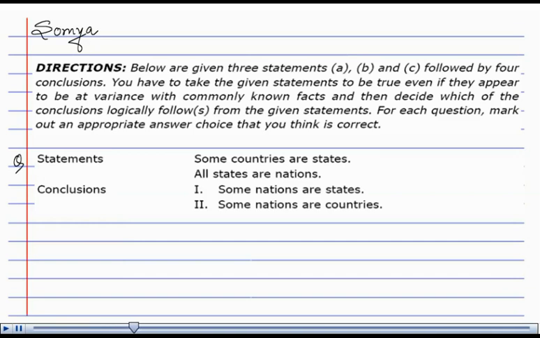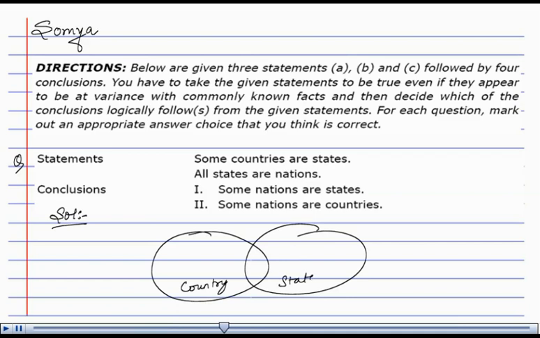Some countries are states. All states are nations. Let's draw the Venn diagram for this statement. Some countries are states. That is, if this is the graph that represents country, this would be the graph that represents states. Now, all states are nations. That is, the states fall under the category where every state is a nation.